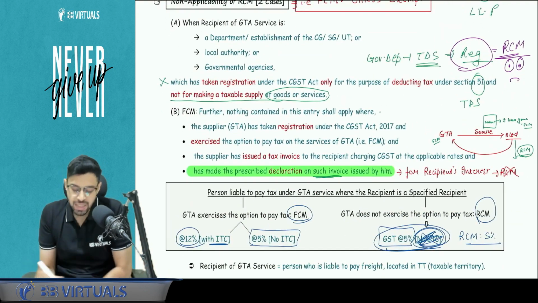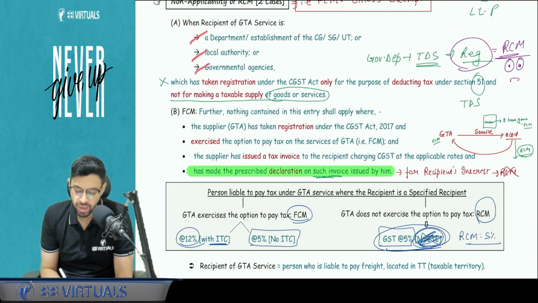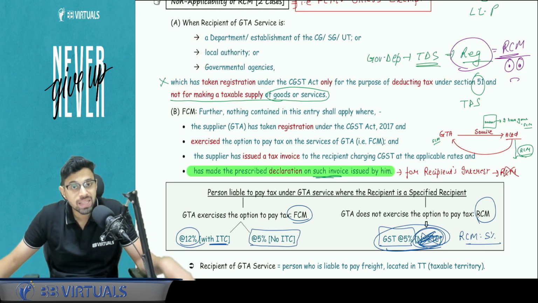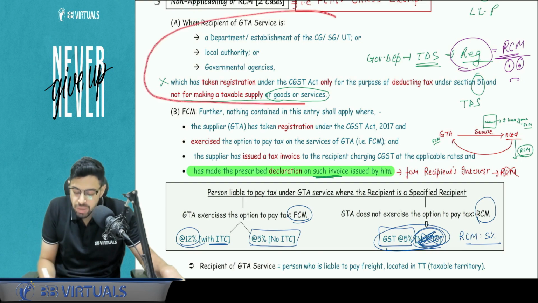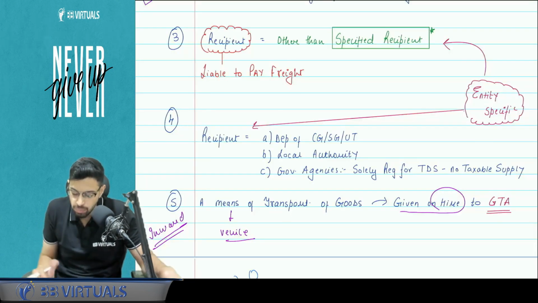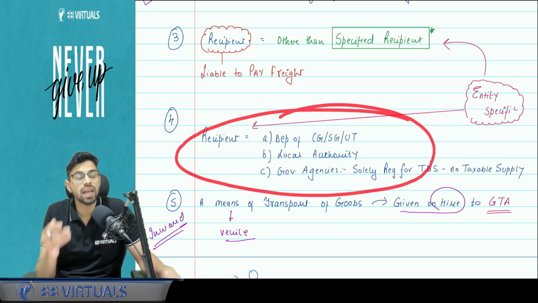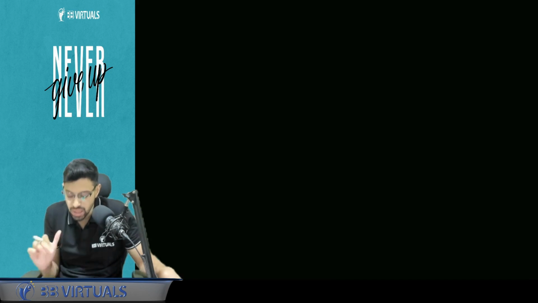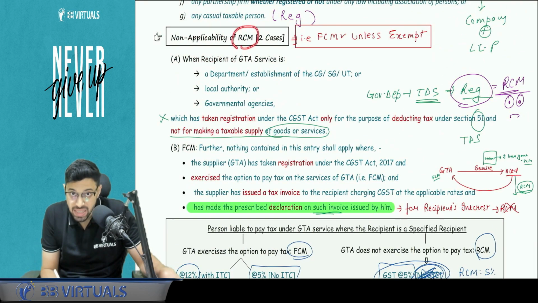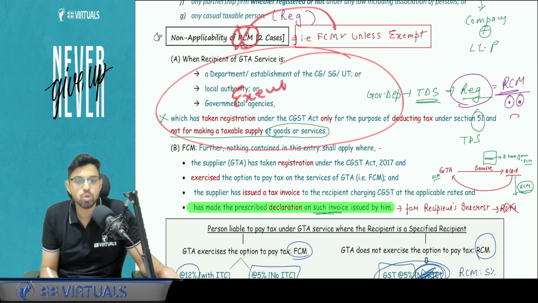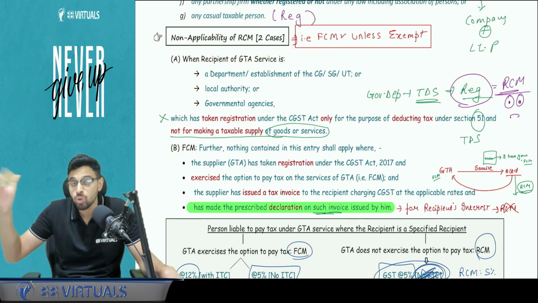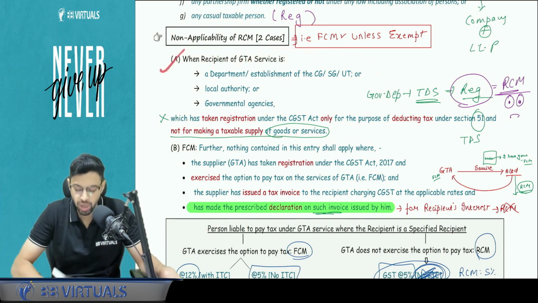Now first, when the recipient of GTA services is a department, local authority or governmental agency which has taken GST registration only for the purpose of tax deduction. Now link this with chapter number 4. If the recipient is one of these people, in most cases this chapter number 4 entry will apply and the GTA service will not be under taxation at all. So GST will not be applicable. When I say RCM is not applicable, FCM may be applicable, but in this case specifically it will be exempt. So we will not come to the analysis of RCM or FCM if these are the people for whom the service is exempt, only for this particular A entry.